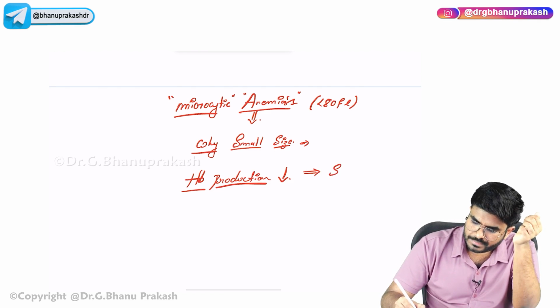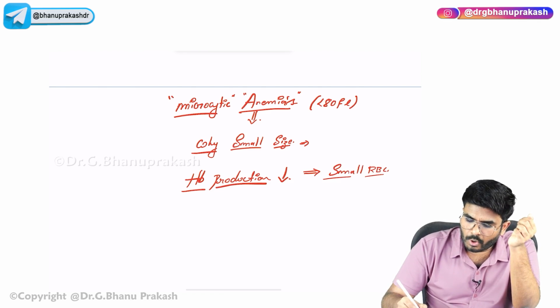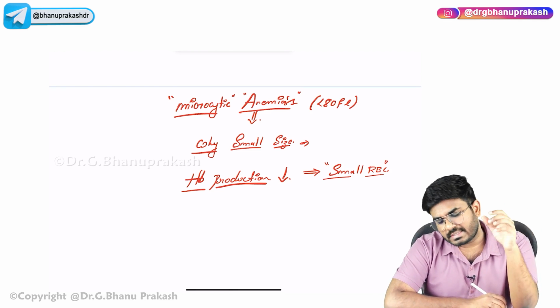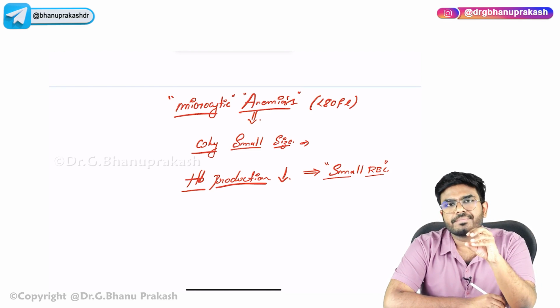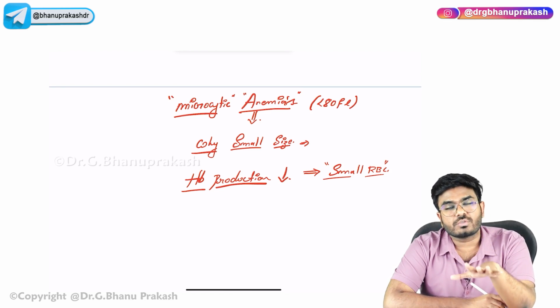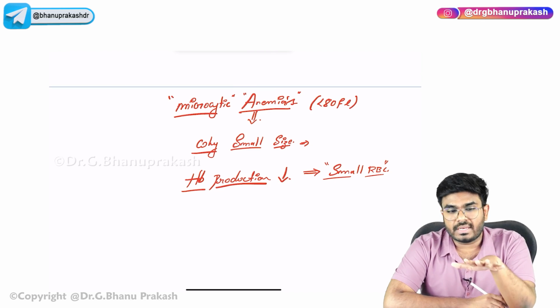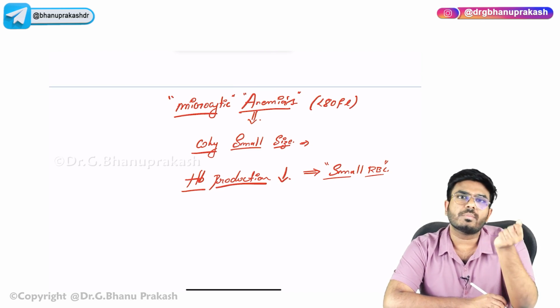Automatically small RBCs. So, the entire point is, sir, in microcytic anemias the cells are small in size because the hemoglobin production is going down. It is a problem with the hemoglobin, less amount of hemoglobin, so small size RBCs.